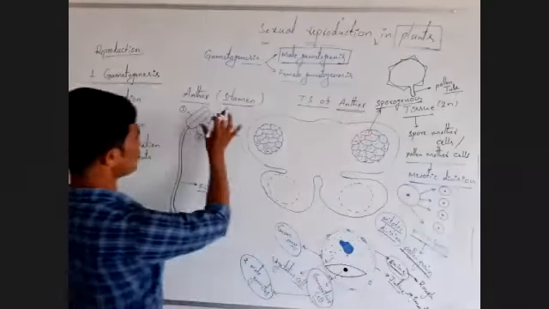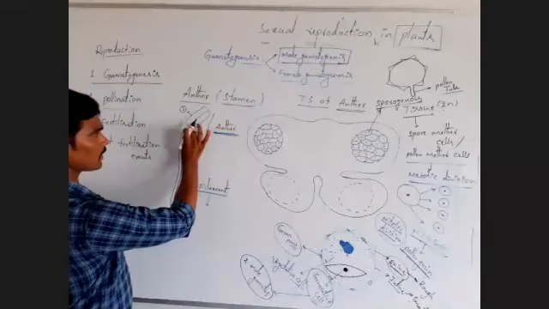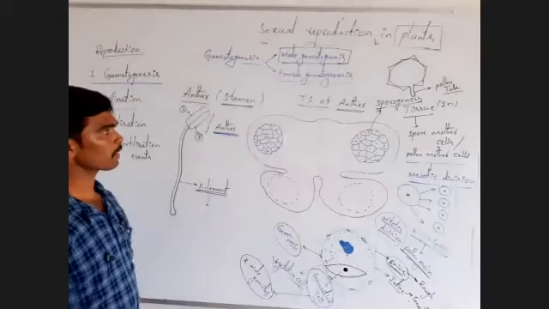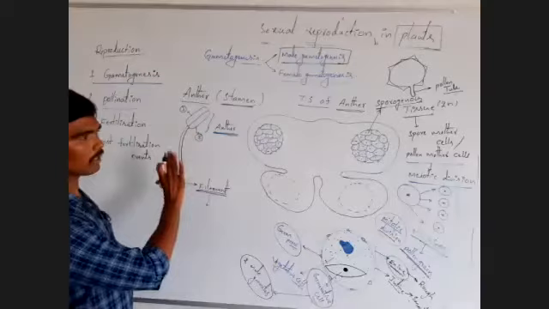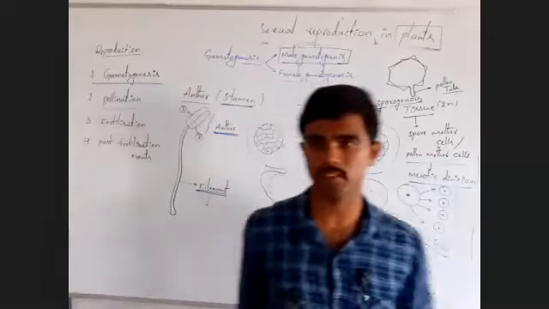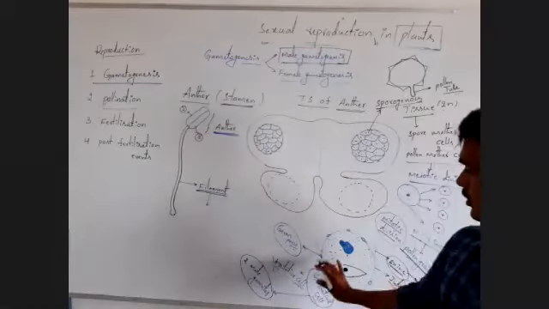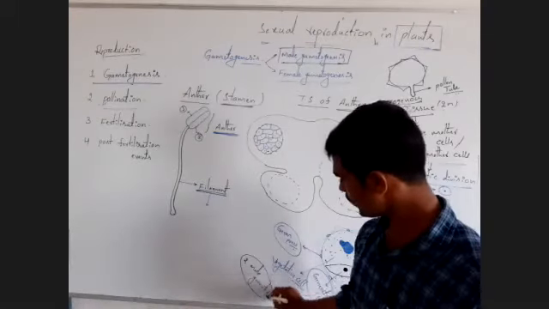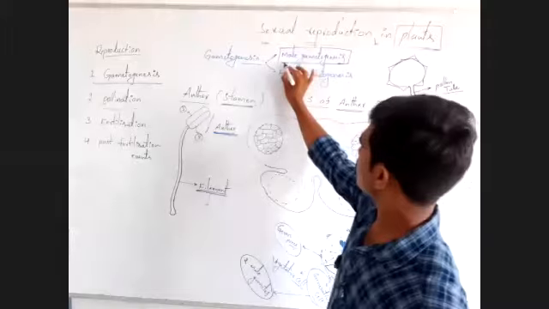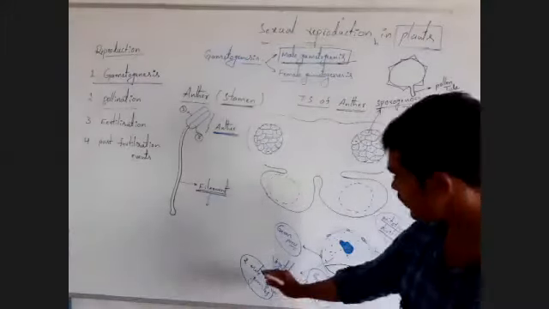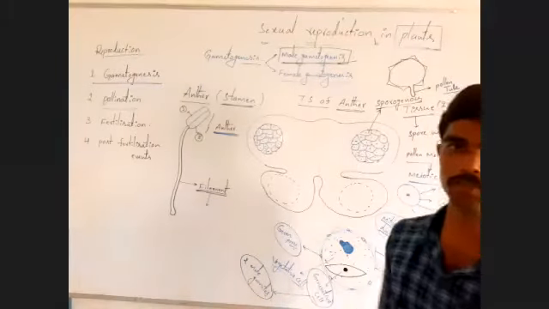Anther is present on the tip of the filament in the stamen. Stamens are present in flowers. Observe, in total, two male gametes are produced. Male gametogenesis is completed, male gametes developed.